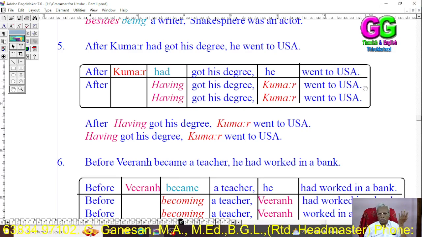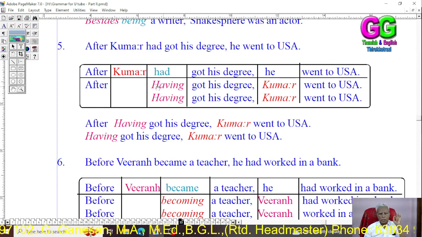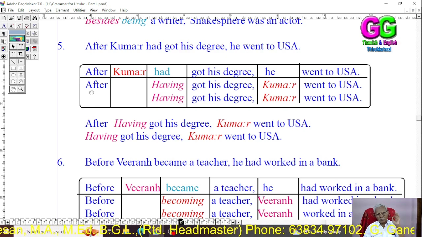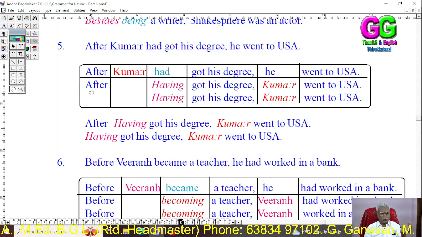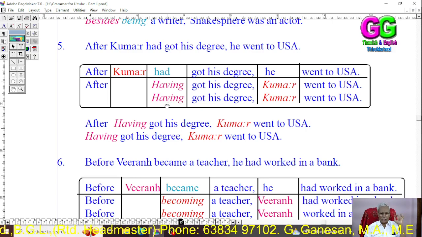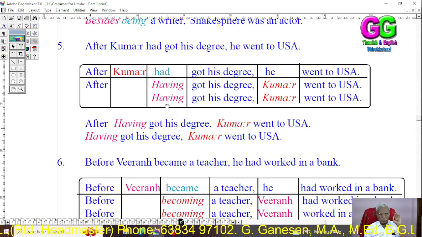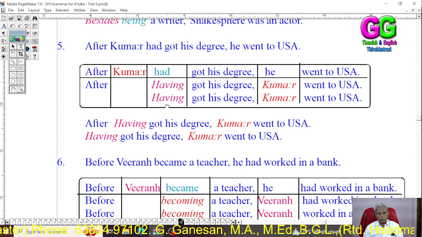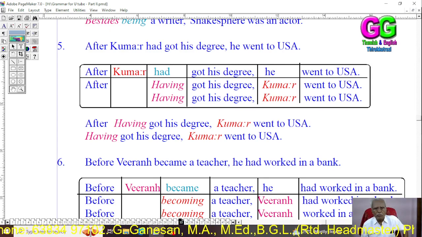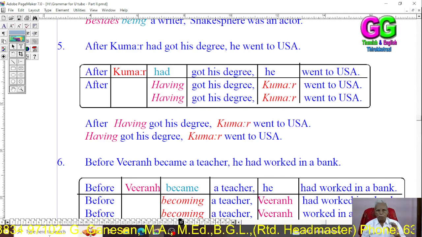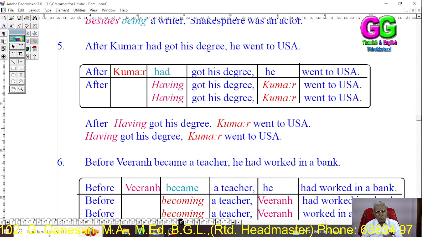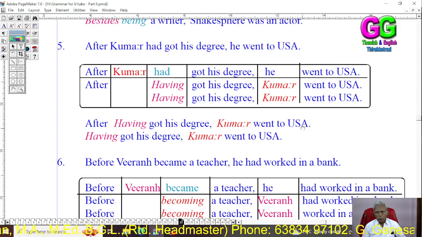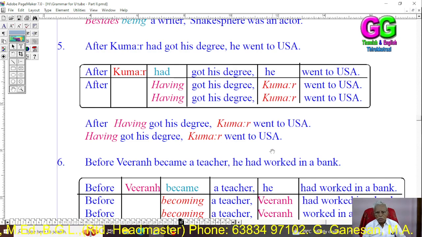See, dear students, here you can either use after as a phrase or without the phrase after. You can use this sentence: after having got his degree or having got his degree, both are acceptable. Both the phrases, after having got his degree or having got his degree, are accepted. After having got his degree, Kumar went to USA. Having got his degree, Kumar went to USA.